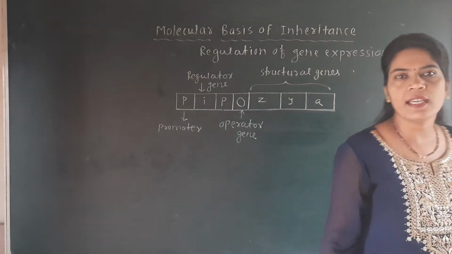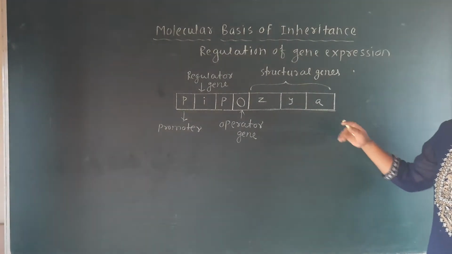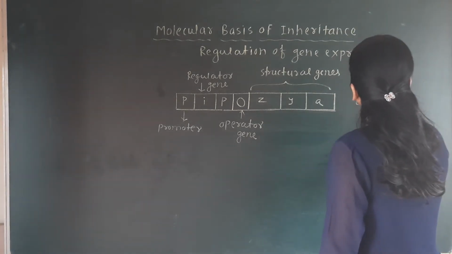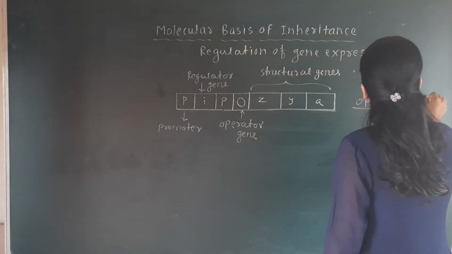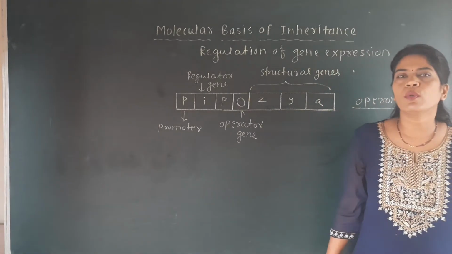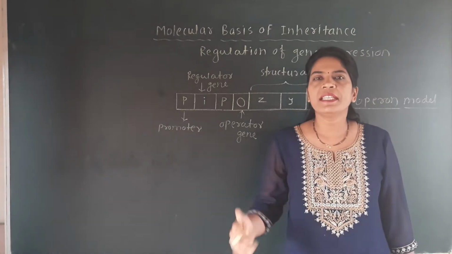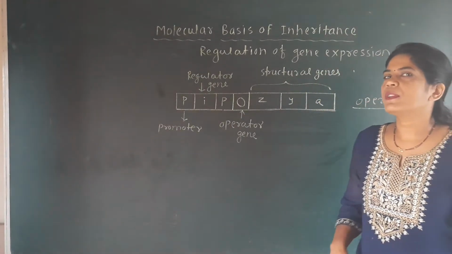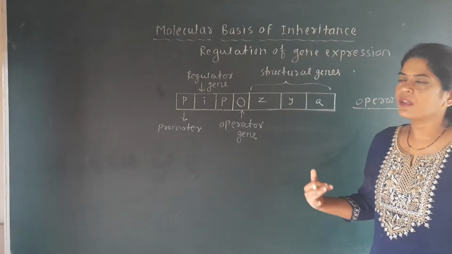Okay, so see here, this is the model of operon, which was mainly made by Jacob and Monod to study gene expression in E. coli bacteria. To study the gene expression in E. coli bacteria, this model was proposed.